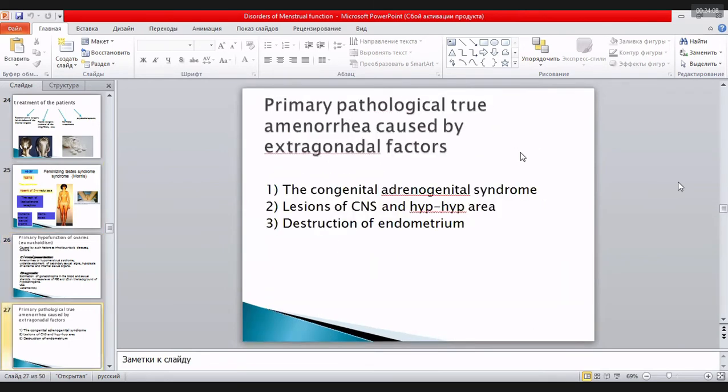True amenorrhea could also be caused by factors outside of gynecology, outside the sexual organs. Yes, it is congenital adrenogenital syndrome.